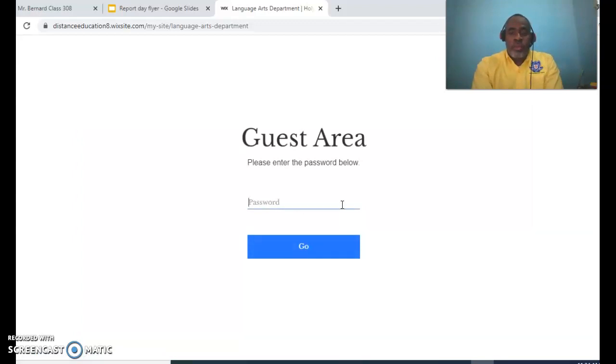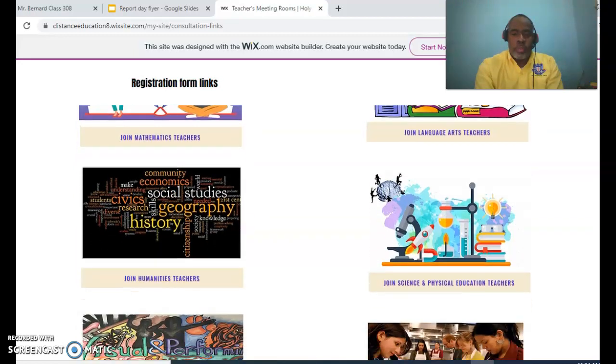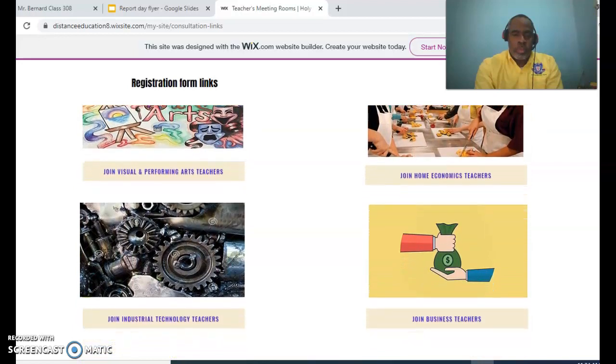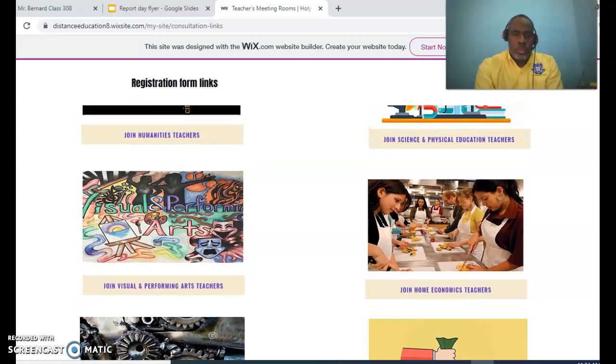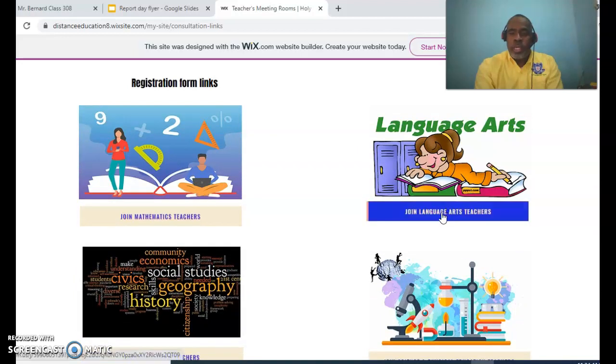Then it asks for the password. So I'm going to put in my password now. Then I click on go. Then I'm going to go look for language arts. There it is. So I'm going to click on the blue button. See, it highlights join language arts teachers.